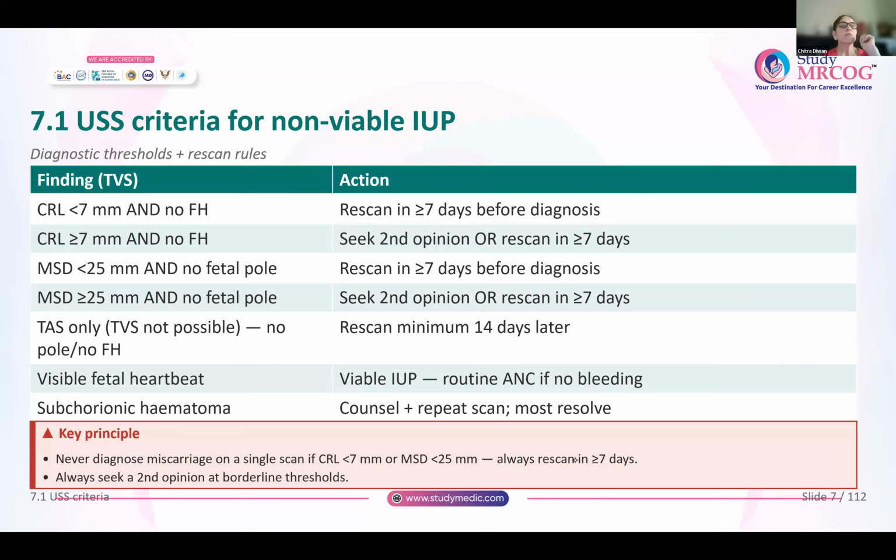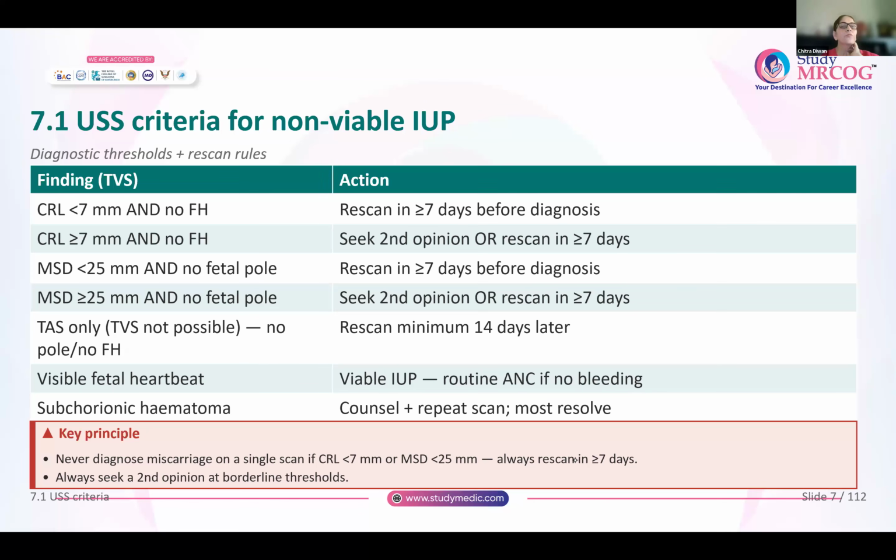Now, if you see this woman with a CRL more than or equal to 7 millimeters and there is no fetal heart, even here, don't rush in and say that this is a non-viable pregnancy. Always get a second opinion, like a second person should be doing the scan, or you can offer her a scan after 7 days before labeling it as a non-viable pregnancy.